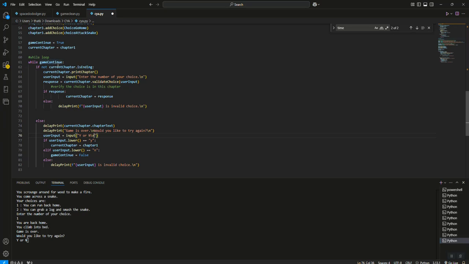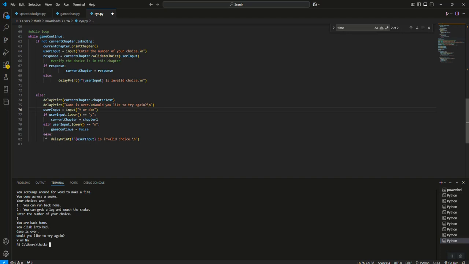And when the code loops back around, chapter 1's is ending is false, so it's going to go back into play the game. But if they tell me no, and again, user input to lower, so I'll take a capital N or lowercase n, it sets game continues equals false. This while loop will cease to exist. So if I hit no, enter, it exits out of that while loop, and game over. And if they do anything besides a yes or no, I'm going to delay print, "Hey, whatever you inputted is an invalid choice," just like I've done everywhere else.